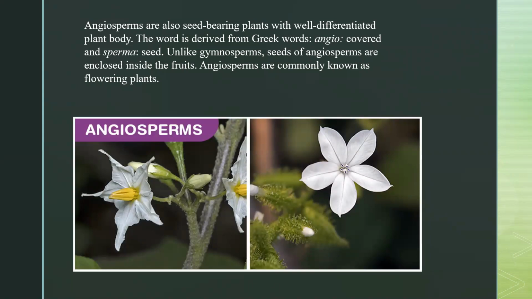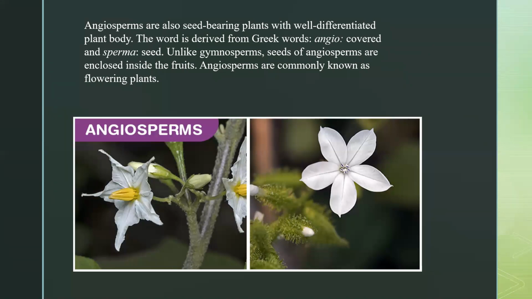Here seeds are actually present inside the fruit. Like in the case of gymnosperms, where we read that the seeds are present but naked inside the cones, here we have fruits, and seeds are present inside the fruits.